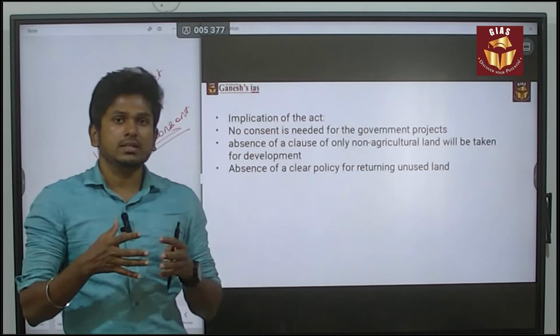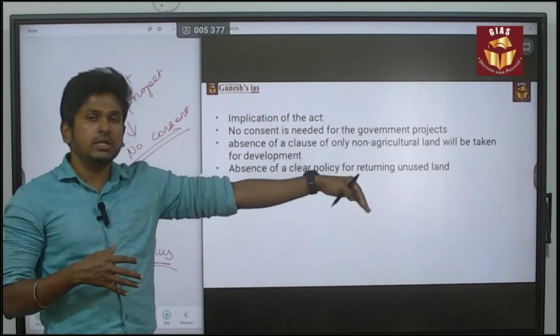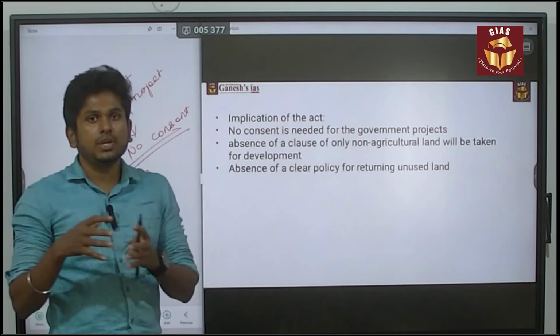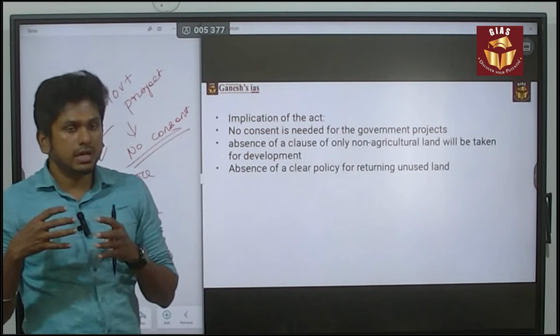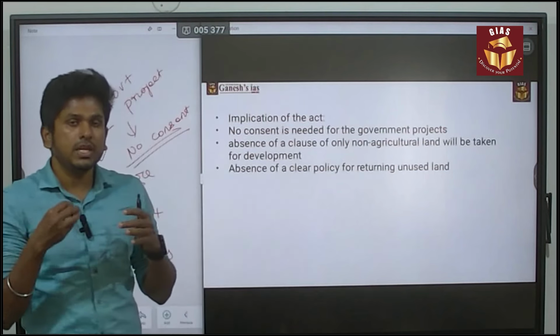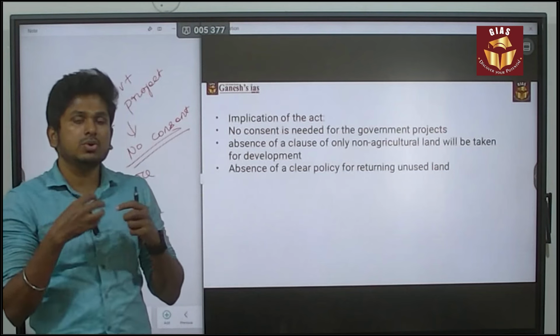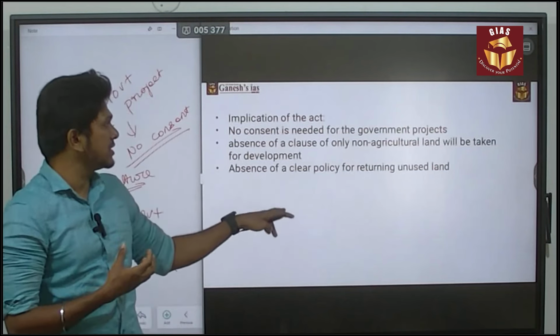If the government says you need to return that land, then the company will be affected, and industrialization won't happen. There are many loopholes and no clear definitions. These are the major issues of this act.